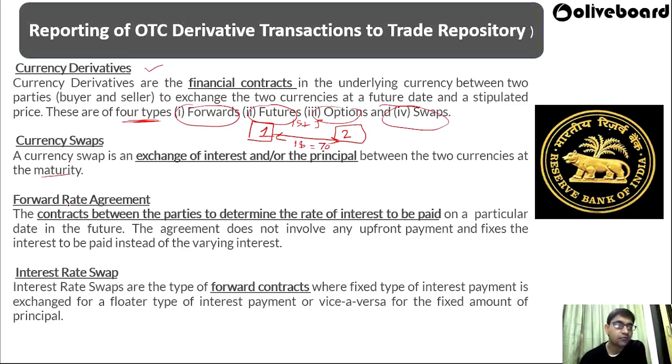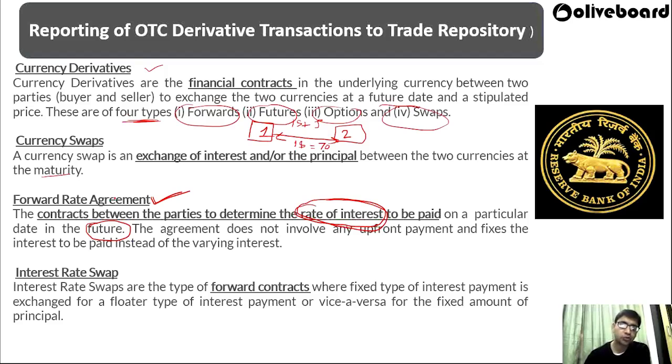Then forward rate agreement. What is a forward rate agreement? It is a contract between parties to determine the rate of interest to be paid on a particular date. Interest rates can go down or go up, but in a forward rate agreement the buyer and seller agree to fix the interest rate now.